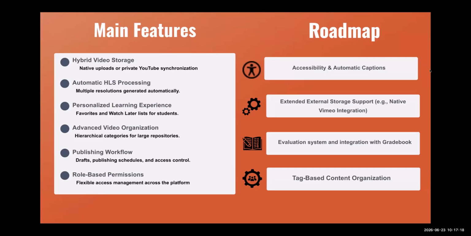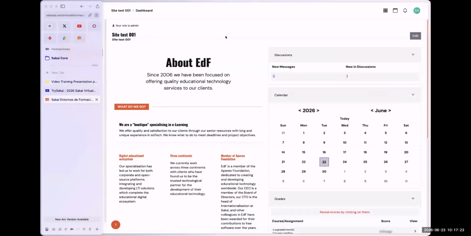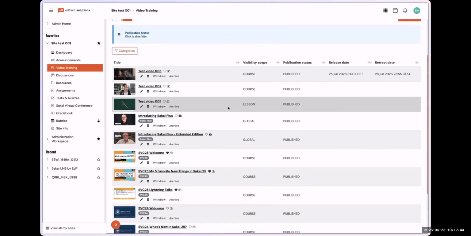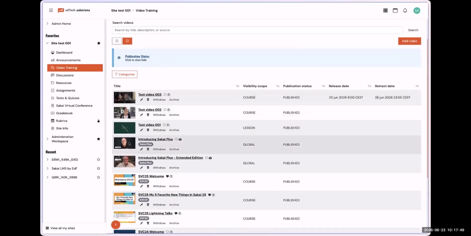So now I will be moving to the Sakai instance, as I mentioned. So I will be displaying this one. Right now we do have two different ways to interact with the video training tool. We do have the site perspective. As you can see, we have the site test 001, and then we have the video training. We have uploaded some files here. Also, Mr. Chuck, we uploaded some videos of you, so you will see your image here.